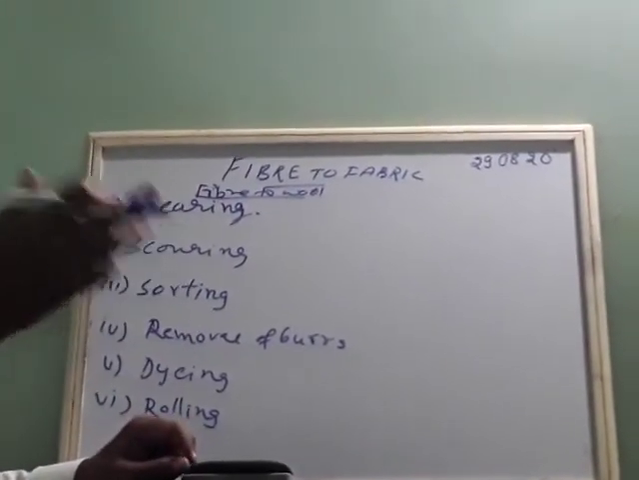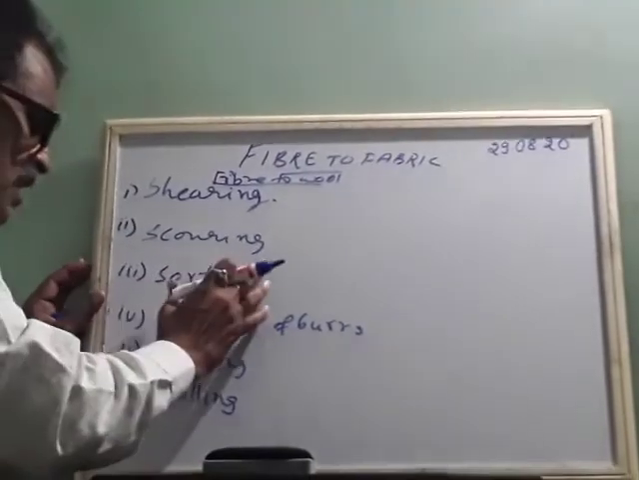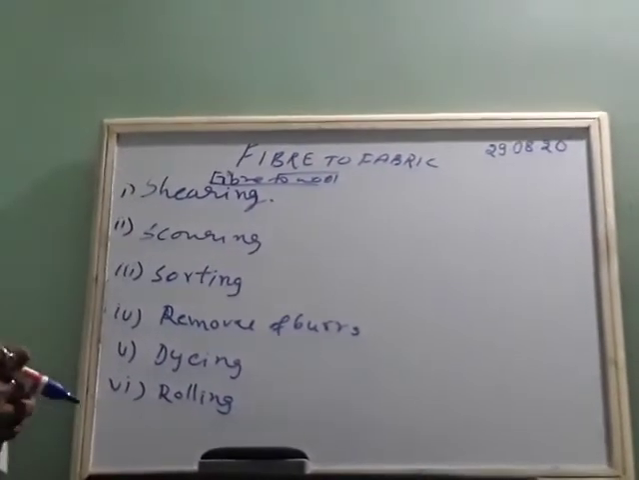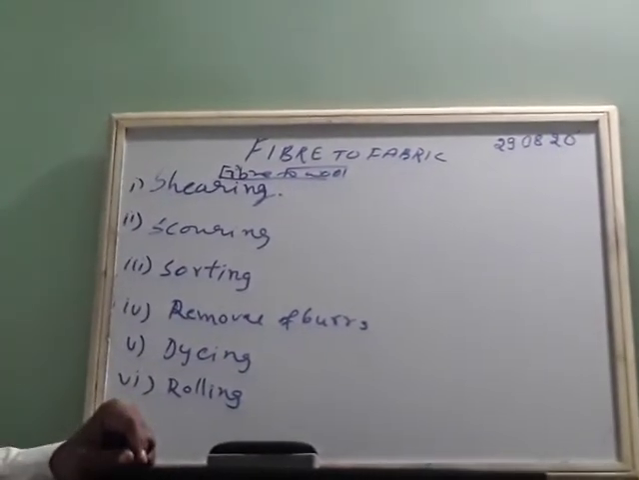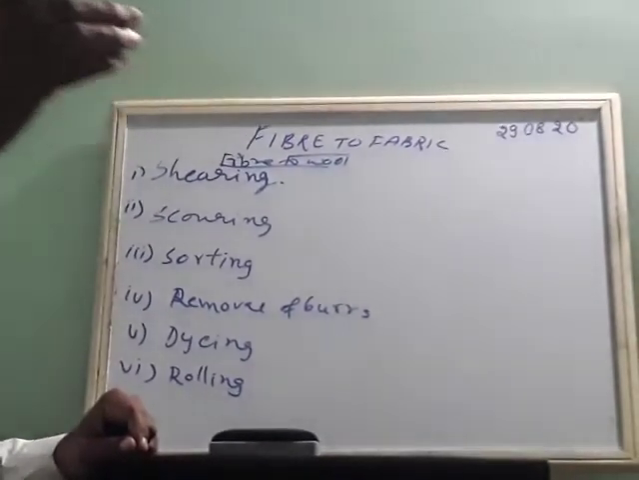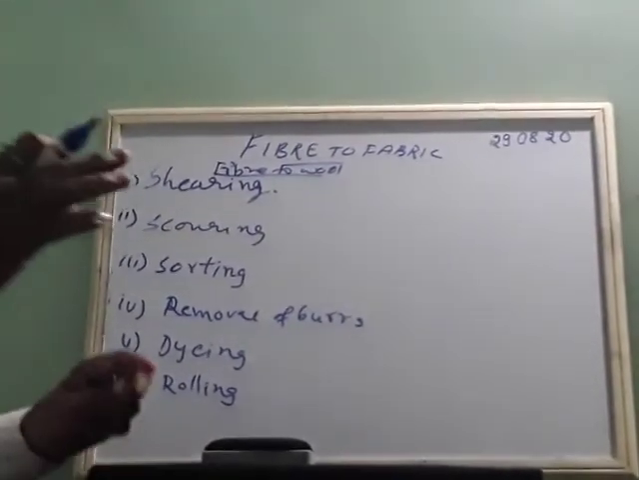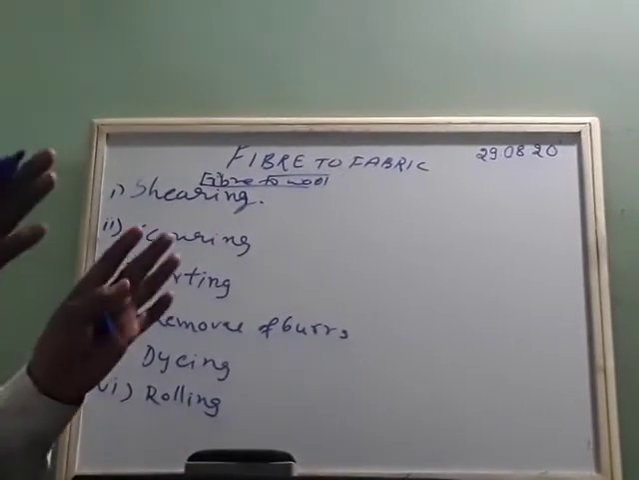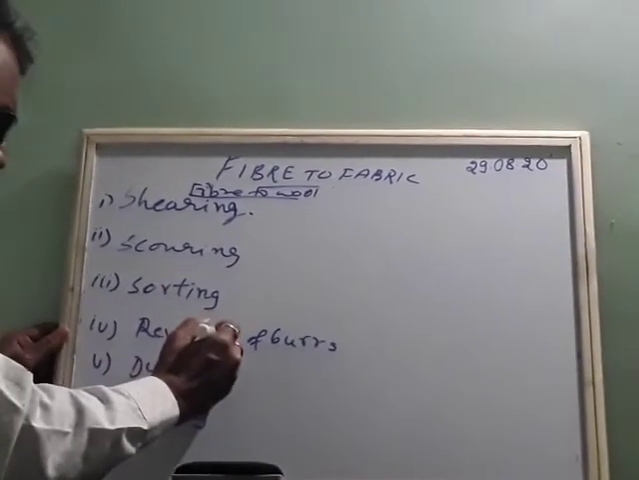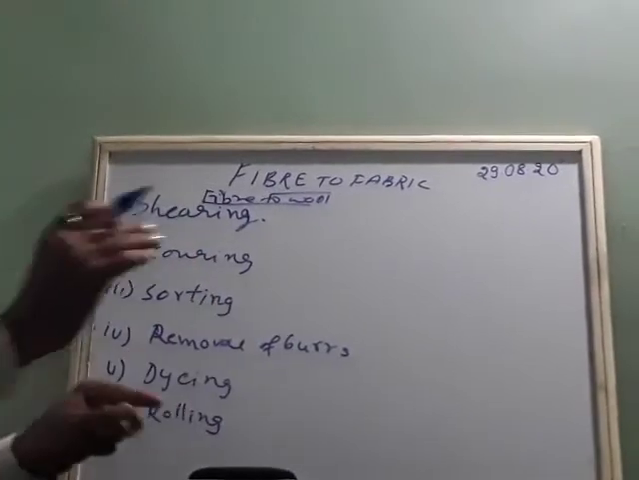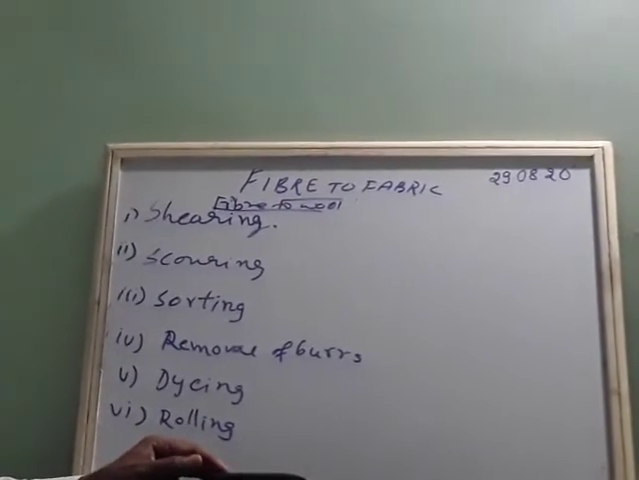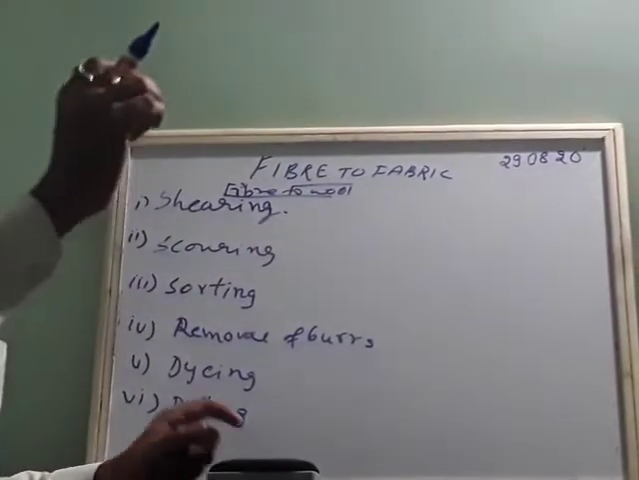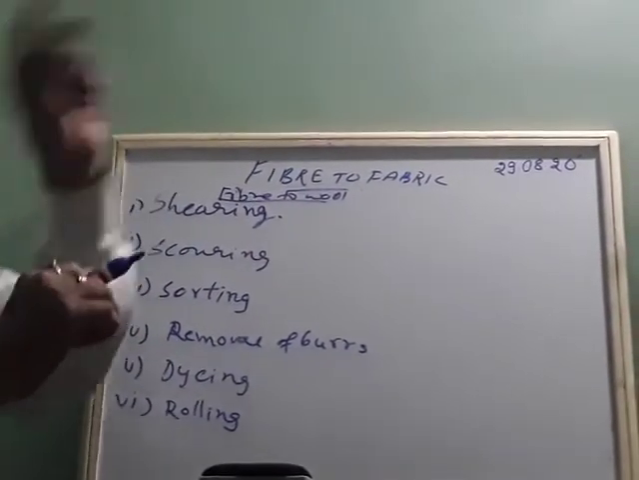So after cleaning, it is sent to one more place called sorting. Sorting is done based on texture, because some fleece is coarse and some is soft in nature. Based on their texture, they are separated. And from there they remove the burrs. Burrs are, when you wear a sweater, you see some hair-like structures on it. Those hair-like structures which appear on the sweater are the burrs.